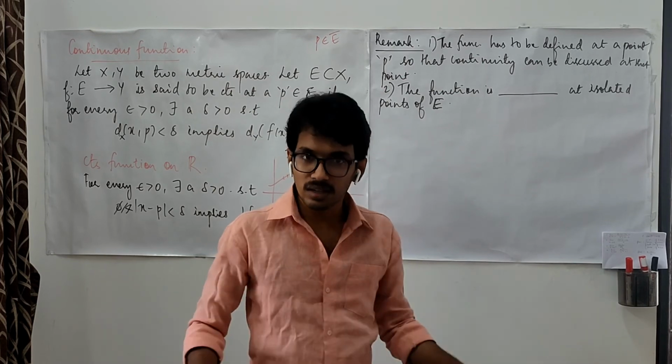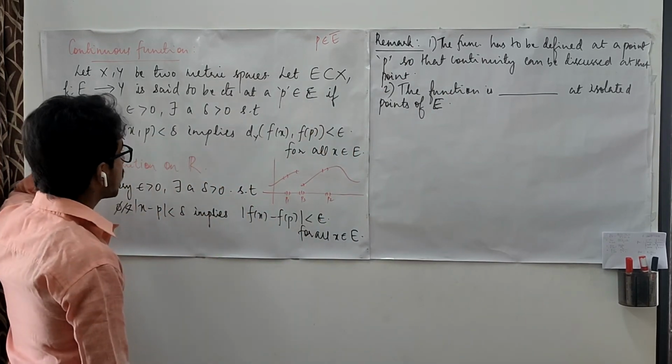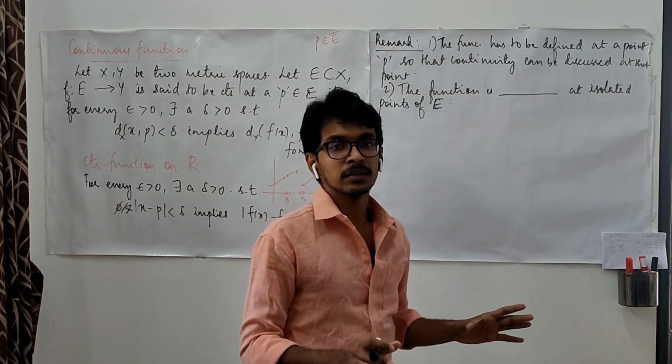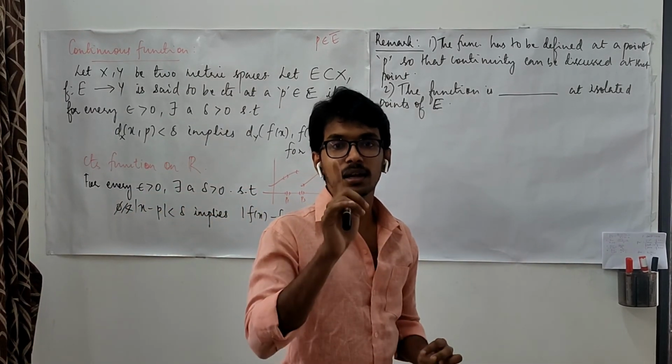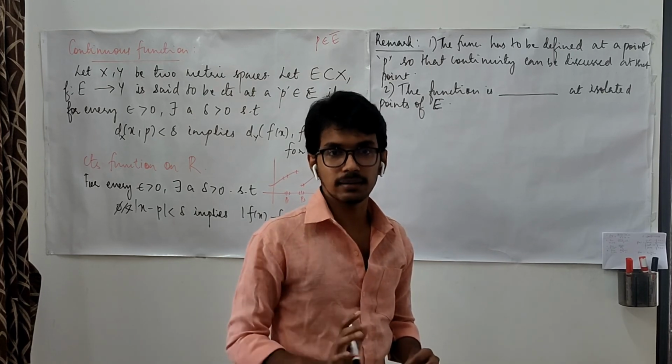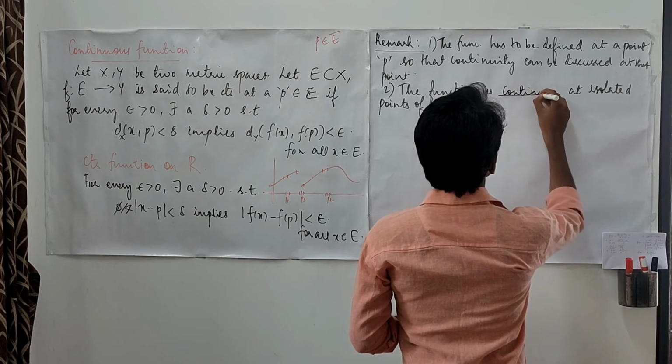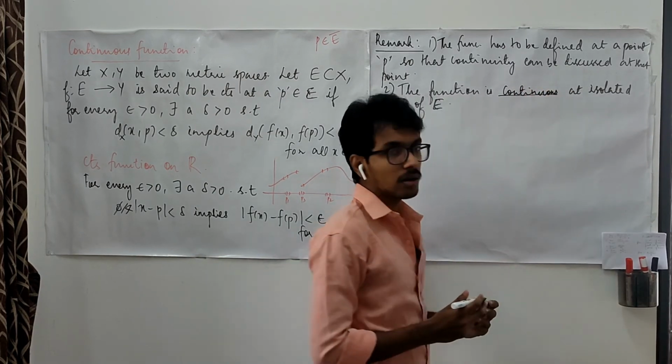That is true trivially. Whatever the given set and whatever the metric defined on it, while discussing continuity at isolated points of a set, the function is always continuous.